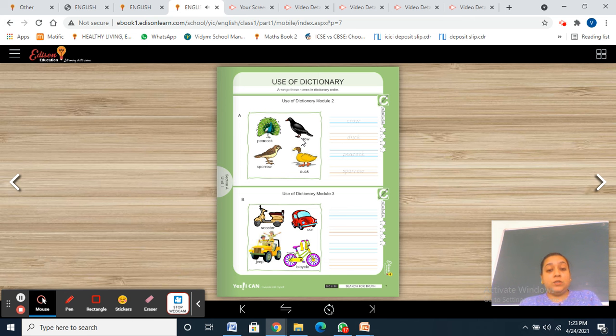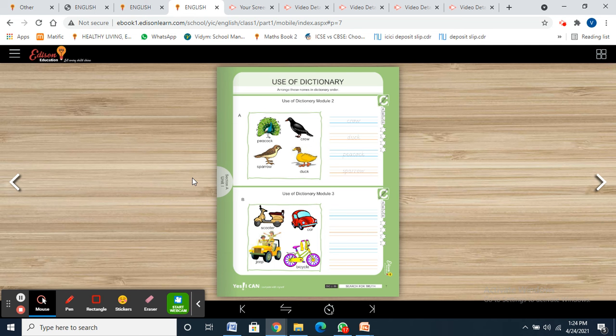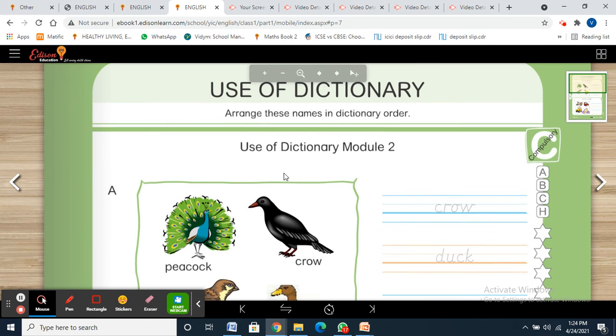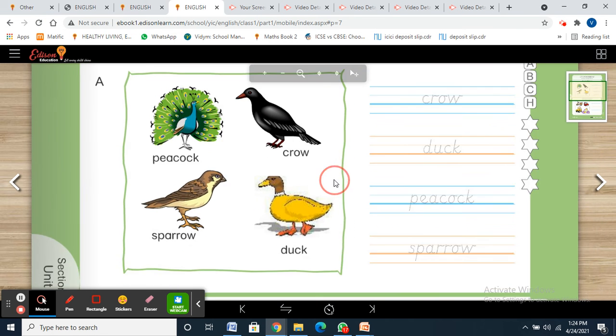Now we are going to do page number 7. Please take out your books and pencil, everyone, and start doing work with me. Concentrate on the screen, listen to me very carefully and complete the work with me. So, use of dictionary module 2: arrange these names in dictionary order.